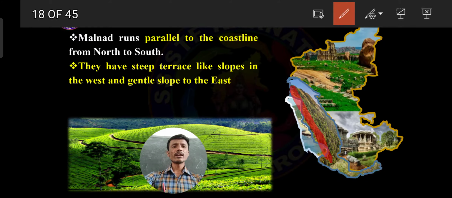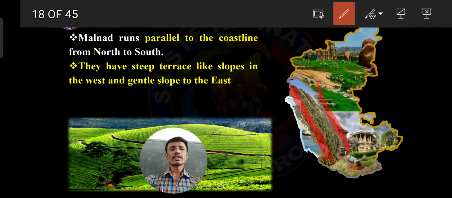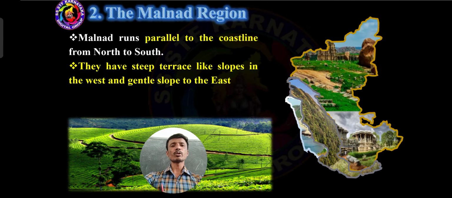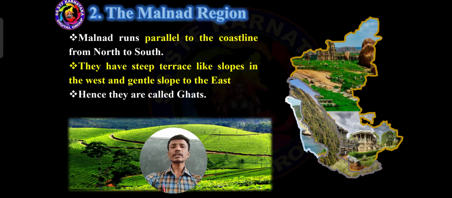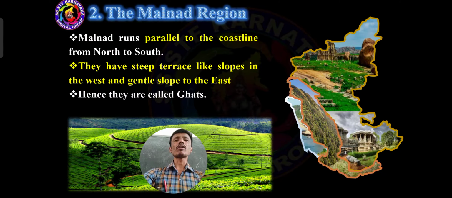On this side are the steep terrace like slopes in the west, and gentle slopes to the east. This is the east side. Gentle slopes means the surface is level, even. You should keep that in mind, students. The Malnad region has steep terrace like slopes in the west and gentle slopes to the east. Hence they are called ghats.